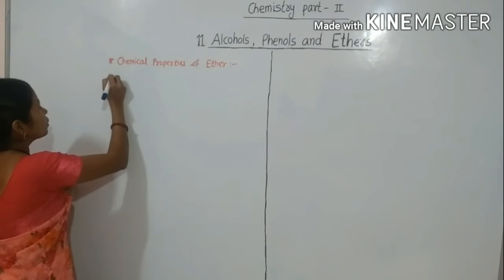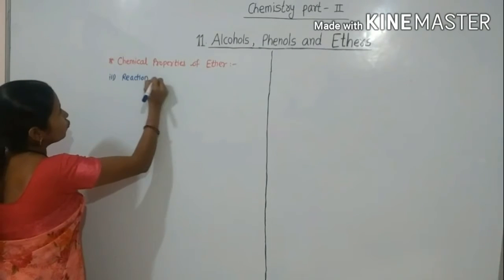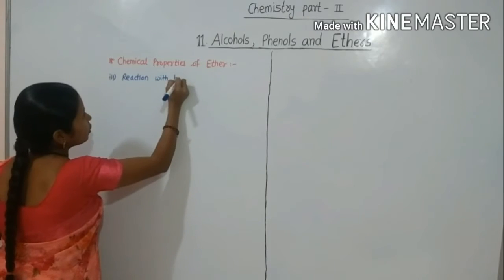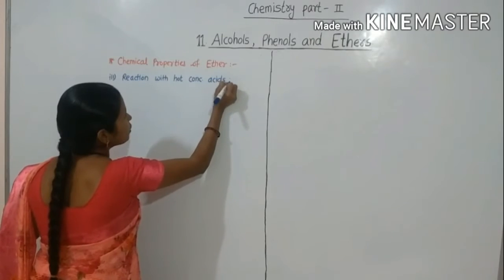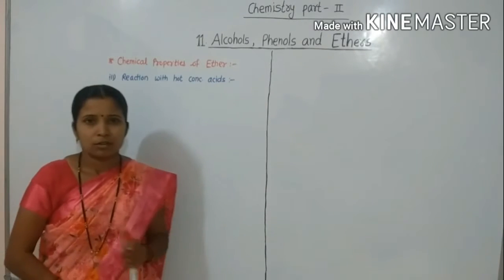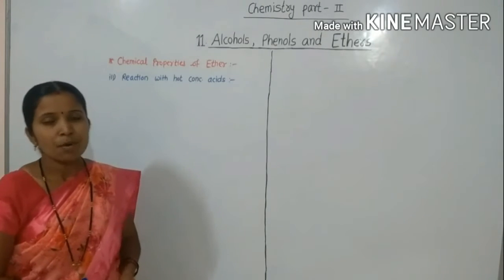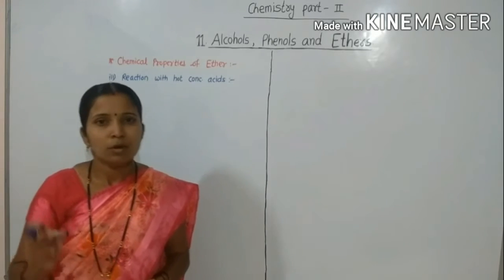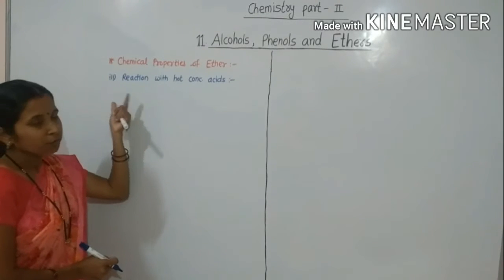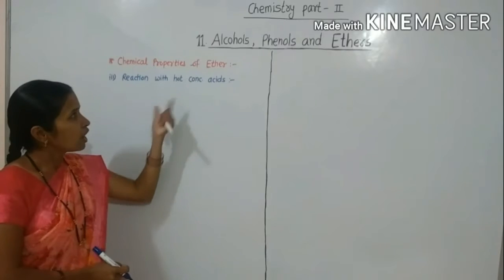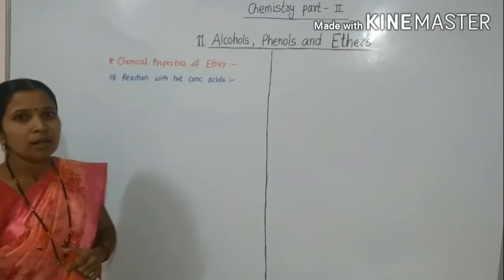Then our third reaction is reaction with hot concentrated acids. So in this reaction, alkyl ether react with hot concentrated acids to form alcohols and alkyl halides. Here alkyl ether react with hot concentrated acid to form alcohols and alkyl halides.